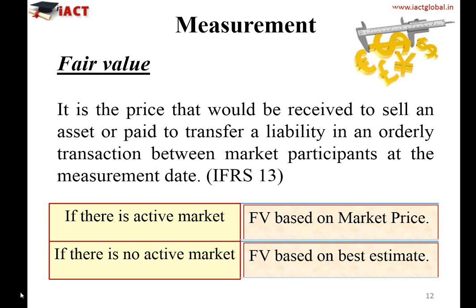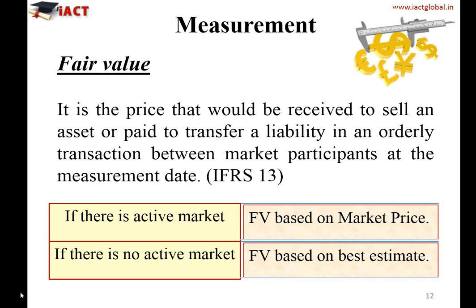If we understand this definition, it says that this is the price which would be received to sell an asset or paid to transfer a liability. It should be an orderly transaction, which means at arm's length between the market participants. If market participants do any orderly transaction at arm's length price at the measurement date, whatever the price is, that is the fair value.